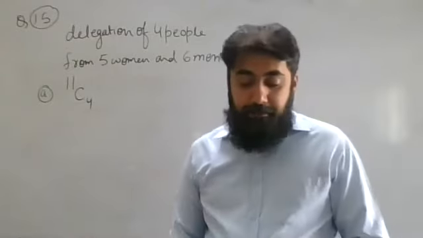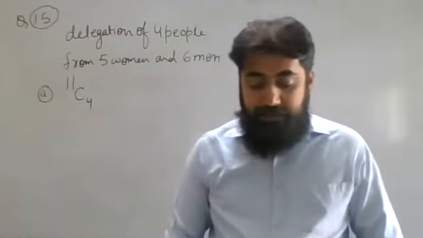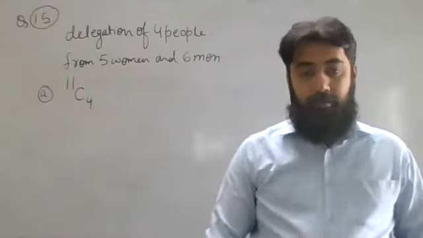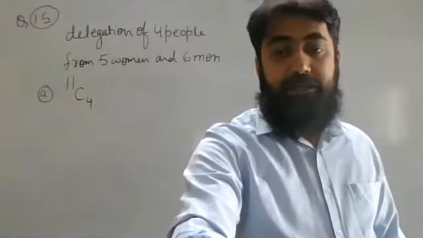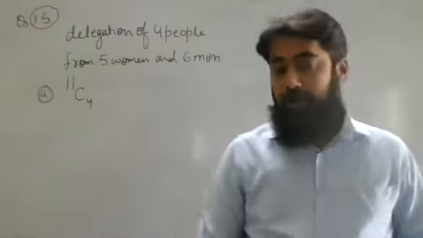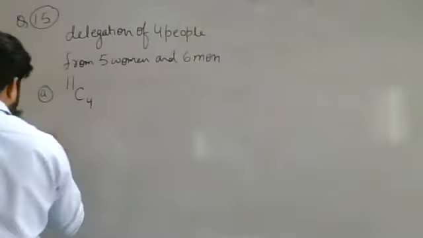Now in B part, they are saying there is at least 1 woman.